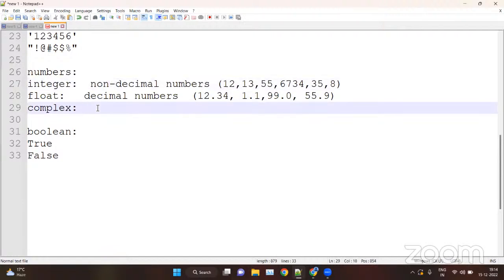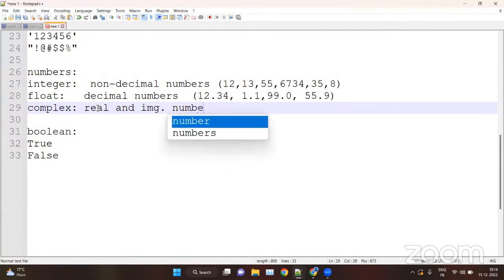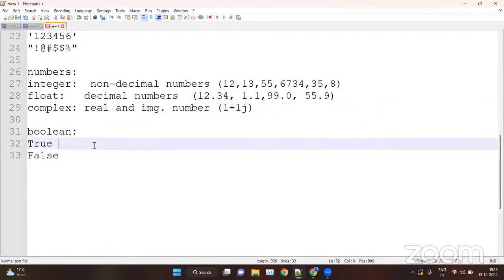Then we have discussed the complex number, which is a combination of real and imaginary number, that is 1 plus 1j. So 1 here is a real number and j is an imaginary number. We rarely use complex numbers inside Python.